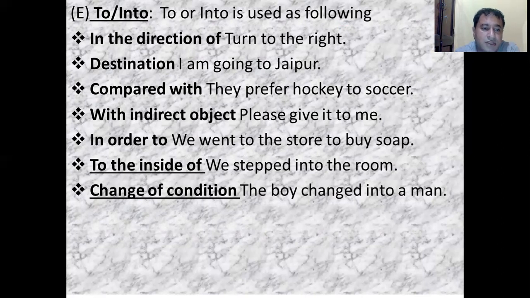And for movement from outside to inside and for a change of condition, we will use the preposition into. We stepped into the room, the boy changed into a man.